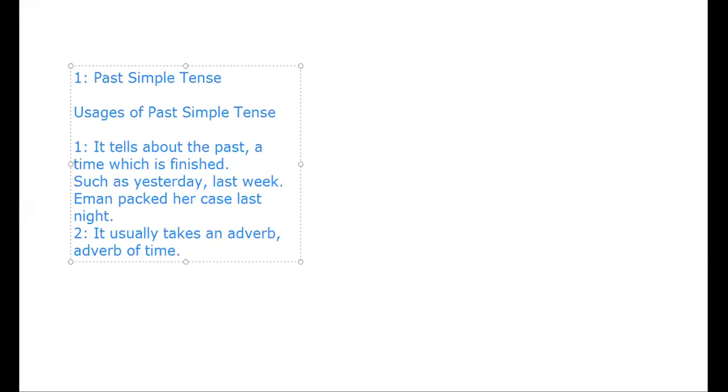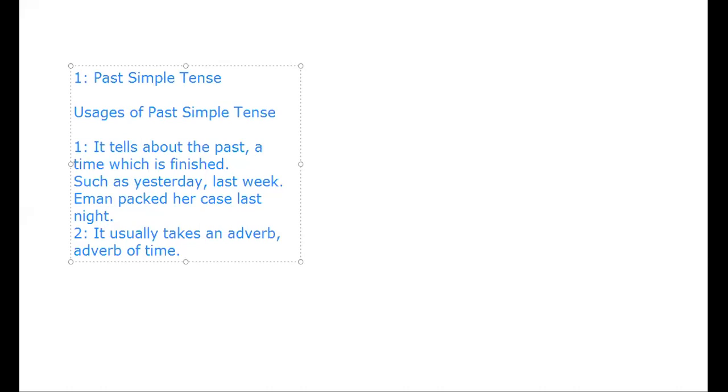But most of the time it is not necessary that in all of the sentences or in all of the contexts we can use the adverbs whenever we are discussing the past simple tense. There are many sentences where we do not use this adverb, but from the context and from the background of the sentence we know that we are talking about the past times, or the time that is already finished, the old time or the previous time.